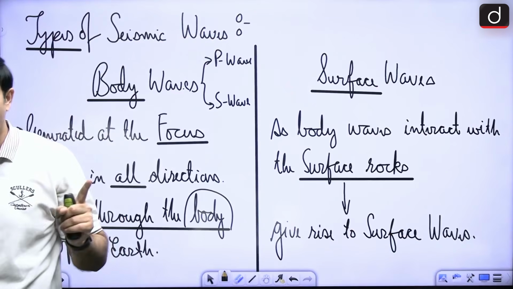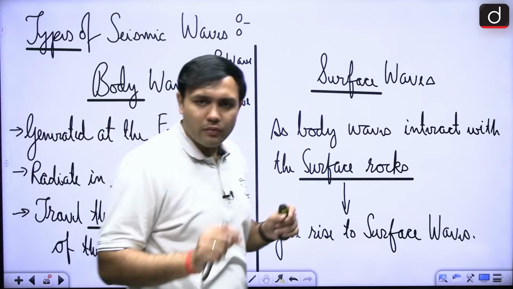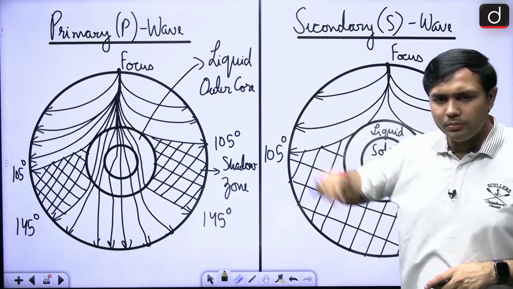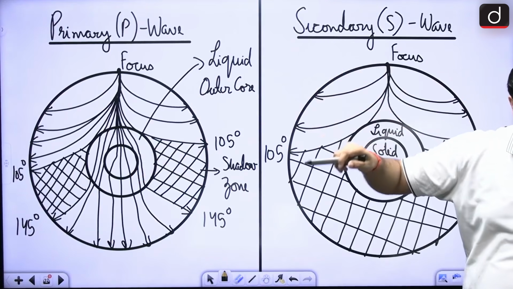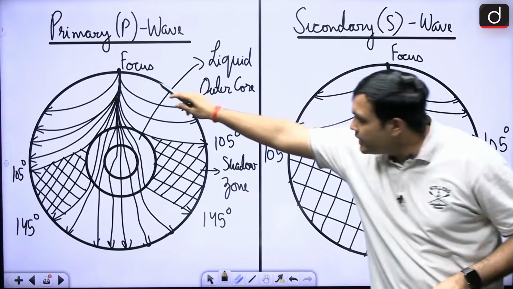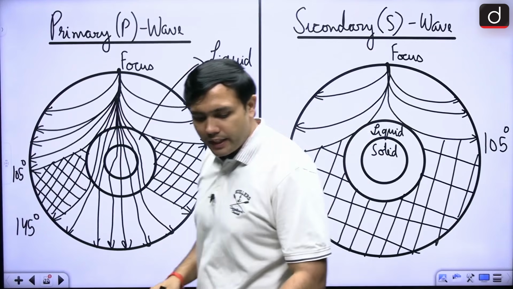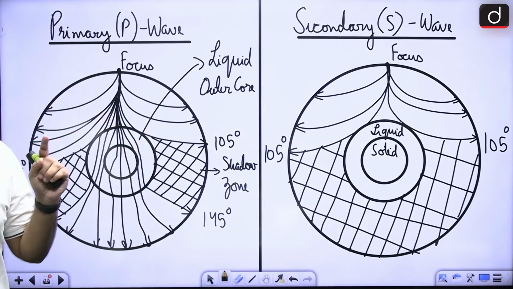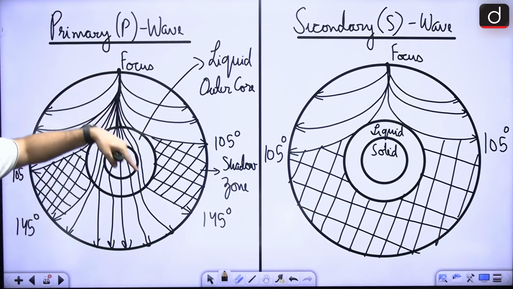Now, where would you find the P wave and S wave, right? Because this is a particular section that you have to have a good understanding about. Whenever you are talking about P wave and S wave, we'll come to the PYQ later. These are the body waves, and that is why we are saying that they travel through the body of the earth, right? Now, what are some of the basic aspects with respect to primary and secondary wave? Both of them are body waves, both of them are traveling through the interior of the earth. But the primary wave is moving faster, right?